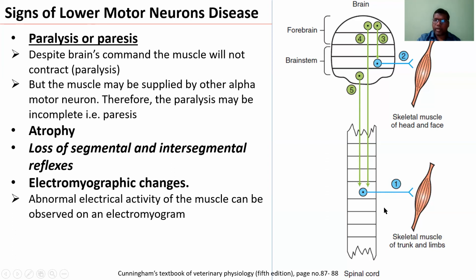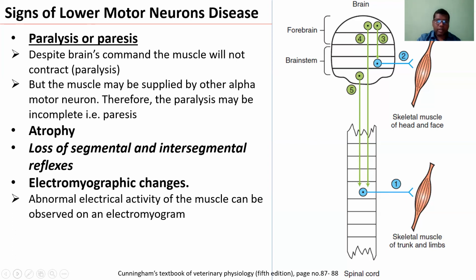We have already talked about reflexes. So the sensory neuron comes and stimulates the alpha motor neuron, and accordingly the muscle contracts, the extrafusal muscle contracts. So if the alpha motor neuron is not working or there is damage, there is loss of the segmental or even the intersegmental reflexes. Even though the sensory neuron is stimulating the alpha motor neuron or lower motor neuron, the reflexes cannot be seen. Then electromyographic changes: abnormal electrical activity of the muscle can be observed on an electromyogram. So these are some of the signs of lower motor neuron disease.